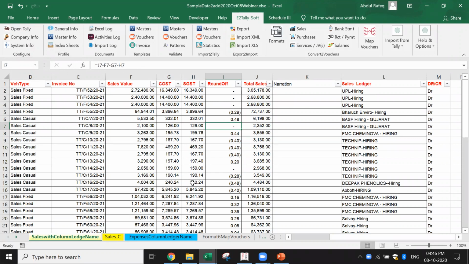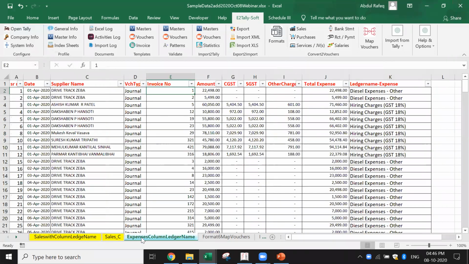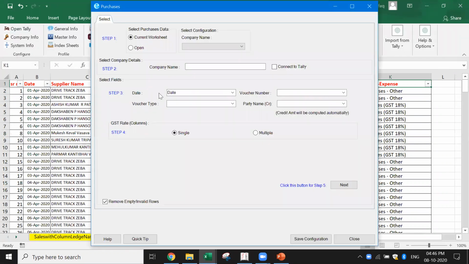I want to show you one more example. Same thing can be done for, let's say, the purchases. Now, in this case, I got the purchases. Here, I got the ledger name expense. I got different categories of ledger names. Same thing, what I'll do, I'll use the same format, purchases. Now, using this one, I think you should be able to follow how it is done.